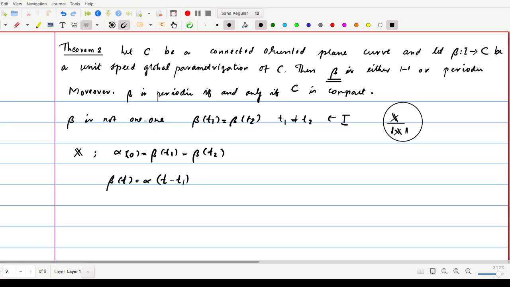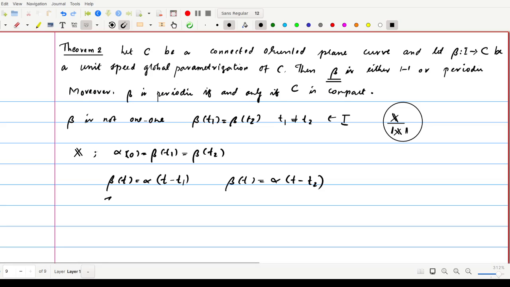T1 belongs to R. So beta of T can be written as alpha of T minus T1, and beta of T can also be written as alpha of T minus T2. We will prove that this beta is periodic with the period tau equal to T2 minus T1.